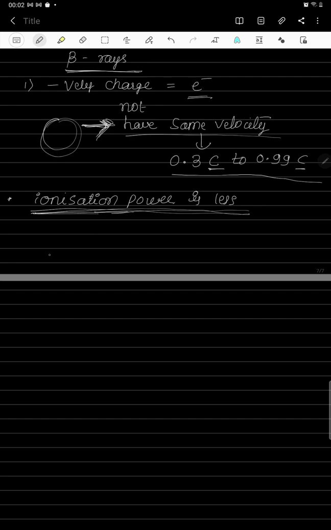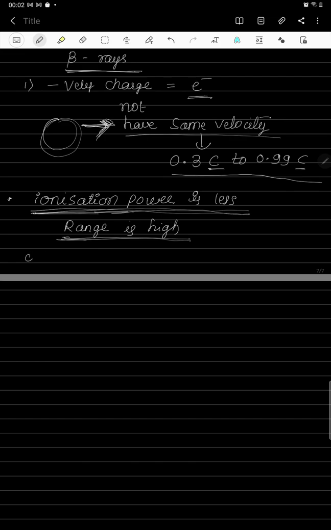Since the ionization power is less, the range, meaning the distance through which beta particles can travel through the gas, is high. Ionization power is less, so loss of energy will be less, so they can travel longer and longer distances in the gas. That is called range, and that will be high for beta radiations.